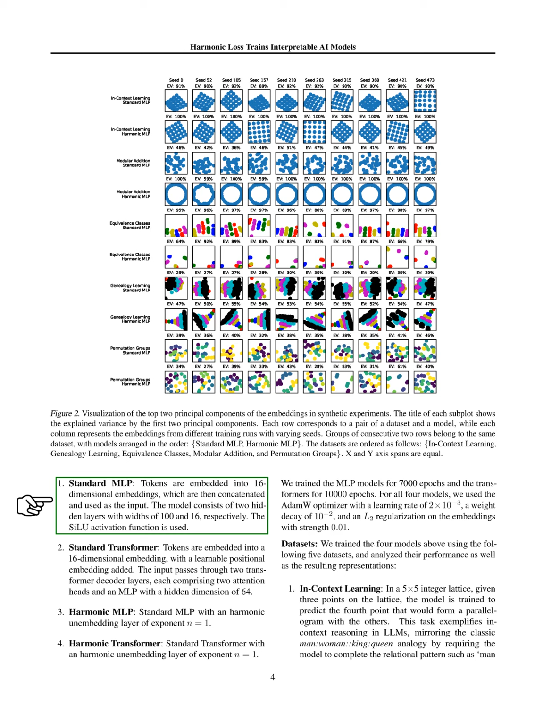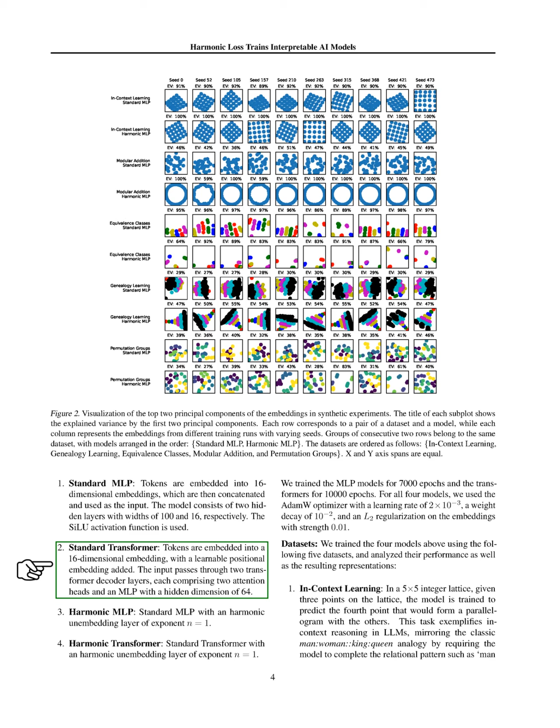1. Standard MLP. This model uses 16-dimensional embeddings for tokens, which are combined and input into 2 hidden layers with sizes 1 and 16, utilizing the GELU activation function. 2. Standard Transformer. Similar to the MLP, it uses 16-dimensional embeddings with an additional learnable positional embedding.